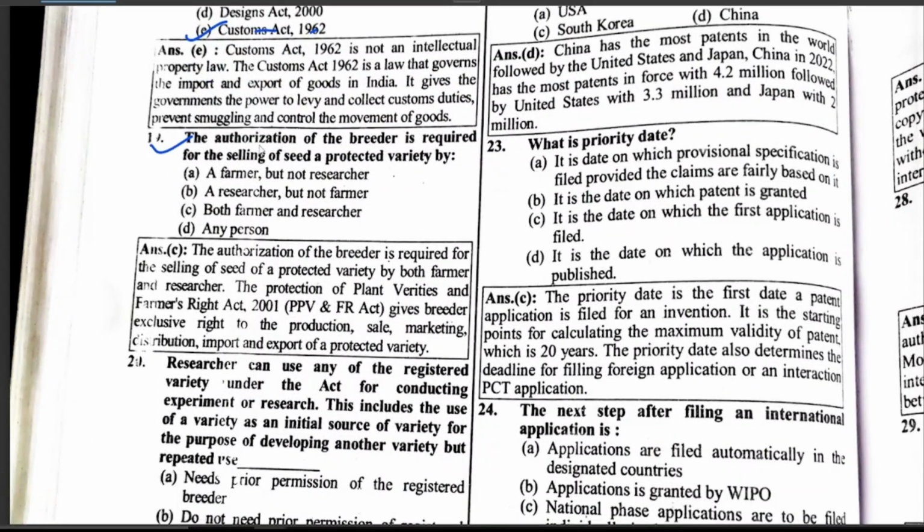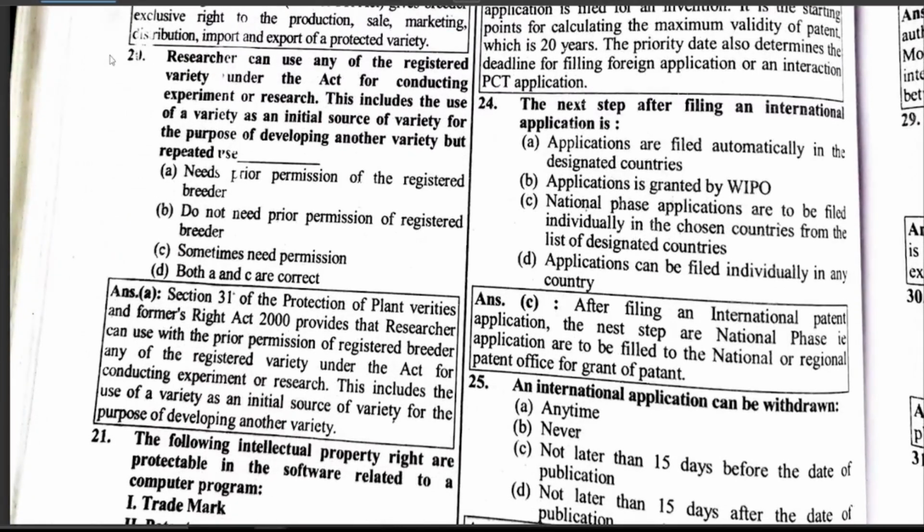The authorization of the breeder is required for the selling of seed of a protected variety, which is both farmer and researcher. A researcher can use any registered variety under the Act for conducting experiment or research. These include the use of a variety as the initial source of variety for the purpose of developing another variety, but repeated use needs prior permission of the registered breeder.